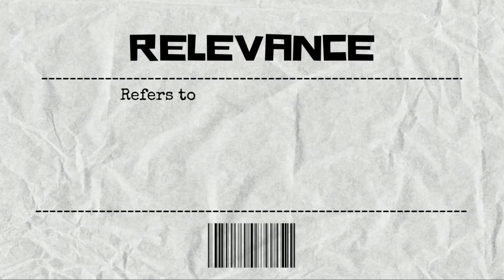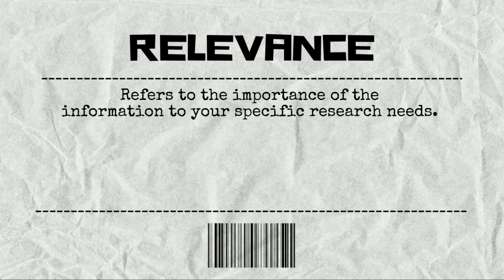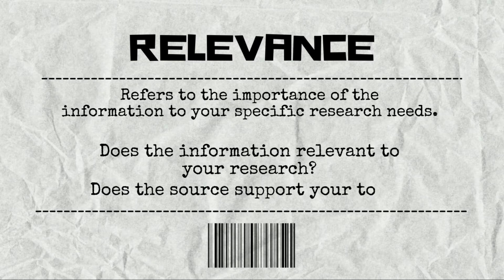Relevance. Relevance refers to the importance of the information to your specific research needs. To determine relevancy, you should be able to answer: is the information relevant to your research? Does the source support your topic?